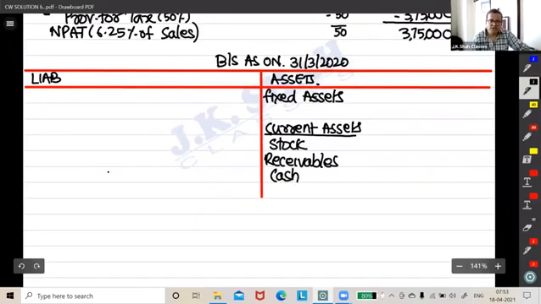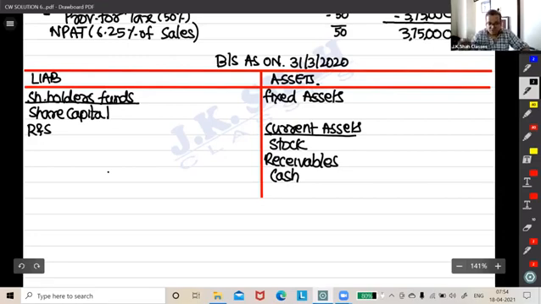Here I'll write the heading: shareholders' funds. What is there? Share capital and reserves and surplus. We know the ratio of these two: share capital to reserves is 7:3, so this should be 7 by 10 and this 3 by 10, just for comfort.